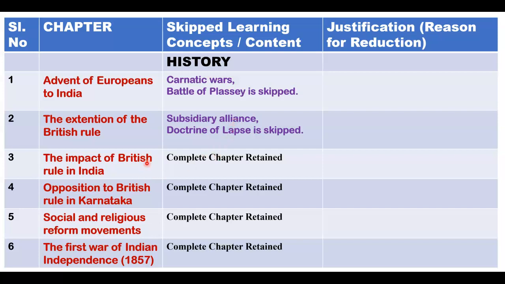Next, the Impact of British Rule in India. This chapter is retained, you have to study this full chapter for this year's board exam. And Opposition to the British Rule in Karnataka, you have to study even this chapter completely. Social and Religious Reform Movements, even this chapter also you want to study completely. The First War of Indian Independence 1857, even this chapter also you want to study completely.